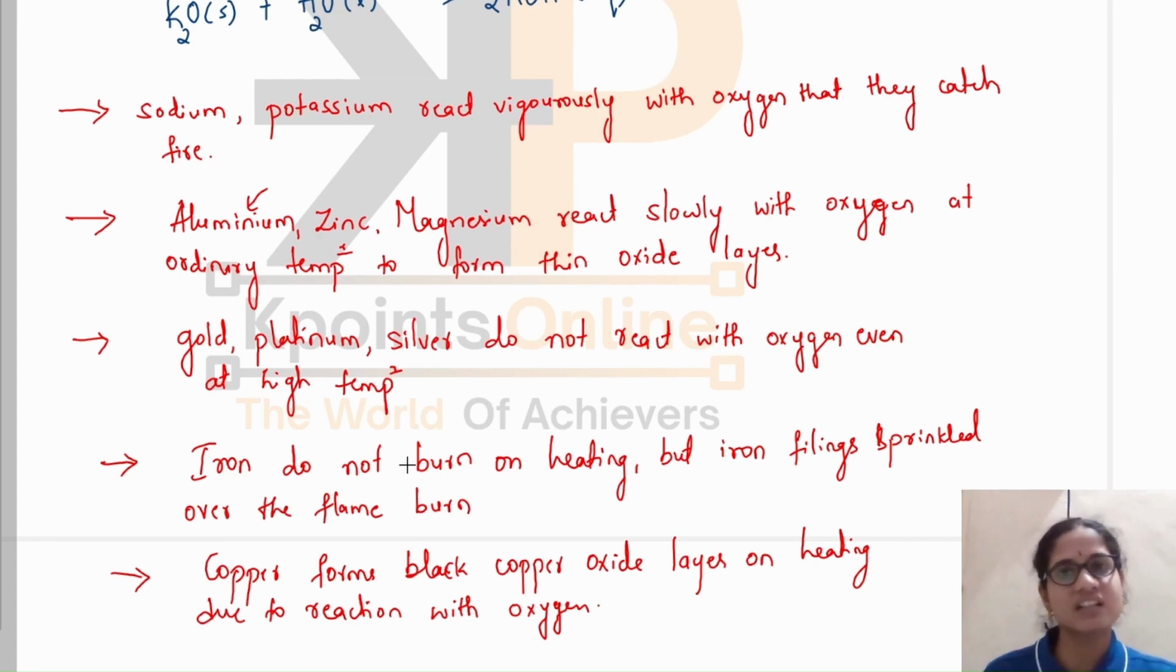Iron does not burn in the presence of flame. It will not catch fire. But when iron filings are sprinkled, it will burn. Then copper will also not burn on heating, but a black layer of copper oxide is formed when it is heated. It is due to the reaction of copper with the oxygen present in air. And you have seen that magnesium burns in air with a dazzling flame to form magnesium oxide. This is how different metals show different reactivity. You should remember this difference, how these metals react towards oxygen.